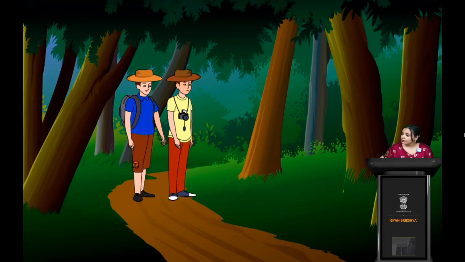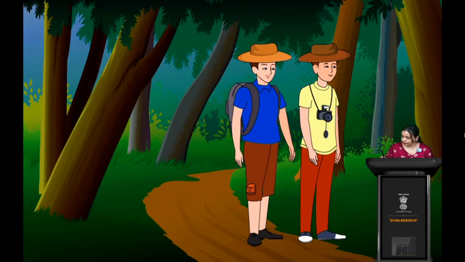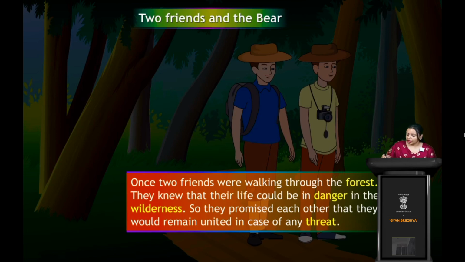So see here: forest, then danger, threat, and then wilderness. These are some words that have been highlighted here.